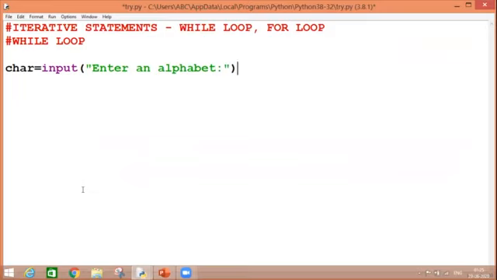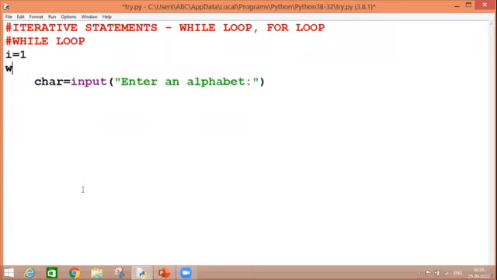So on the spot we are going to accept an alphabet. But before that I want to write i is equal to 1, and while i is less than or equal to 5. That means 5 times I am going to accept the input in my program.